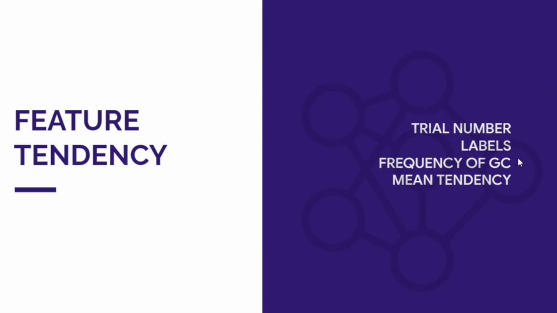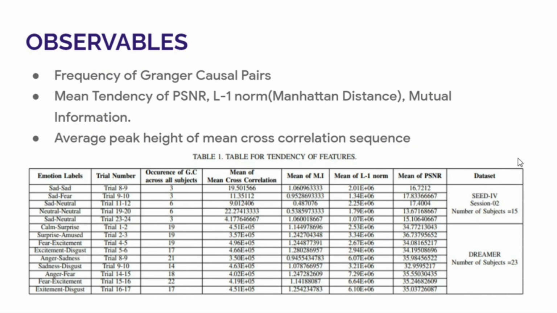We study the feature tendency through careful statistical analysis, and we find that by careful feature extraction and selection, we establish that although a residue exists for most consecutive signals, and the measure of that residue, as given by observing the PSNR and mutual information, or even the Manhattan distance between the two trials, is nearly constant, it is not enough to indicate replication or causality.